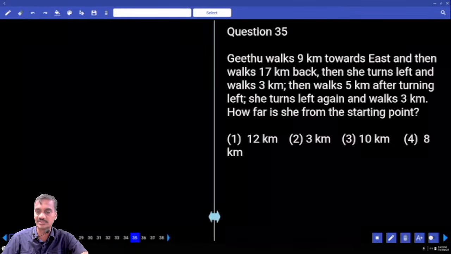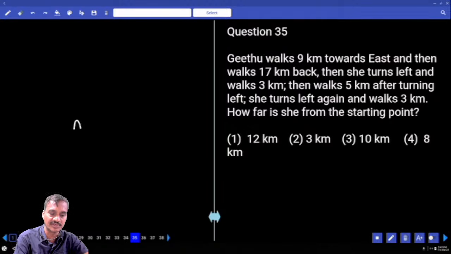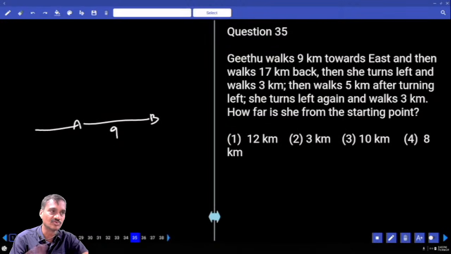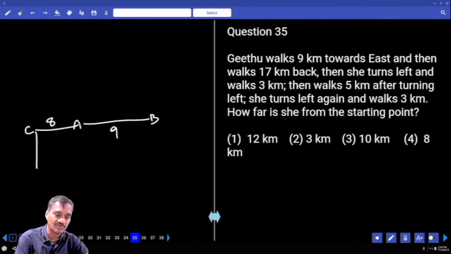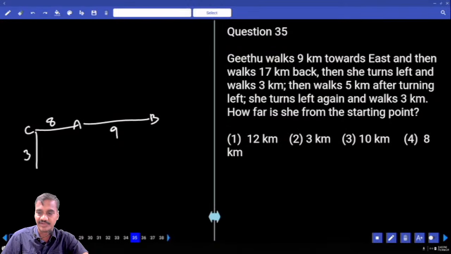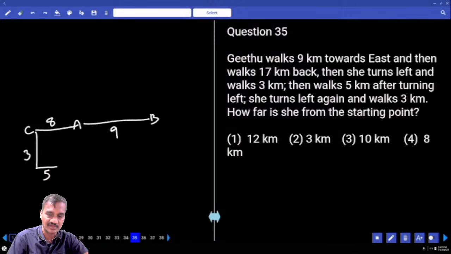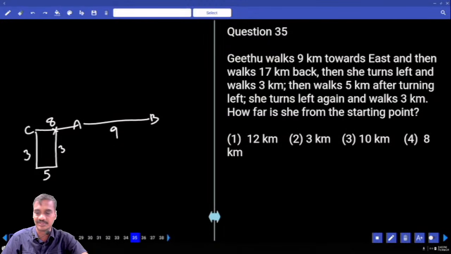And Geetu walks 9 kilometers towards east. Starting point A, from here she walks 9 kilometers towards east and then 8 kilometers further. First from A to B, again from B to C, and 17, 9 plus 8 is 17. Then she turns left and walks 3 kilometers. From here 3 kilometers. Then she walks 5 kilometers after turning left. Left hand side, what is the distance of 5 kilometers? Then she turns left again and walks 3 kilometers, 3 kilometers. Now she has reached this place. Then how far is she from the starting point?